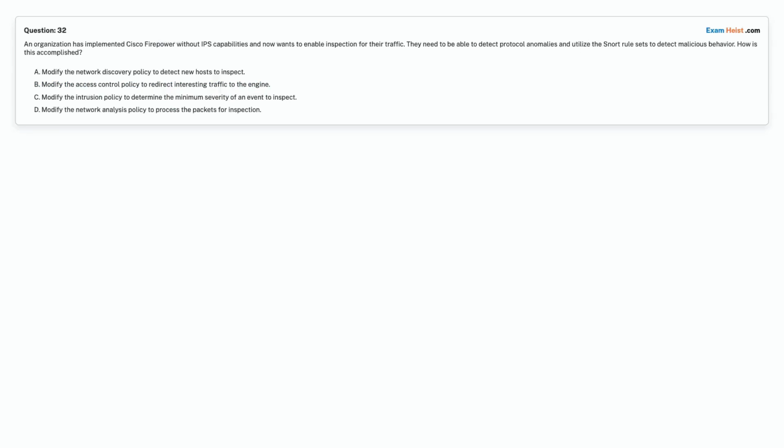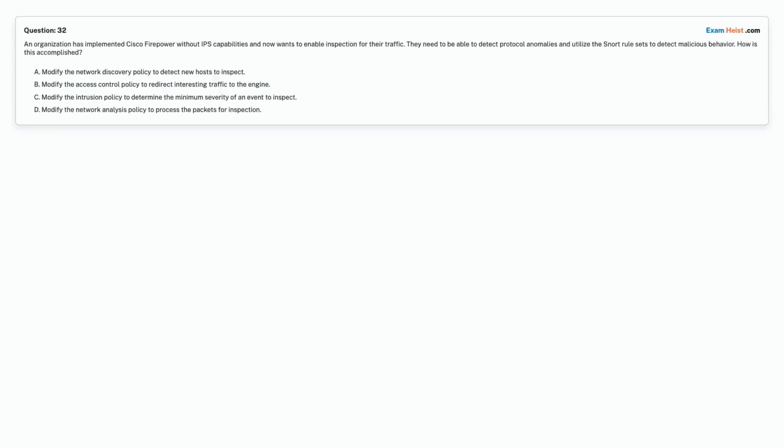Question 32. An organization has implemented Cisco Firepower without IPS capabilities and now wants to enable inspection for their traffic. They need to be able to detect protocol anomalies and utilize the Snort rule sets to detect malicious behavior. How is this accomplished?